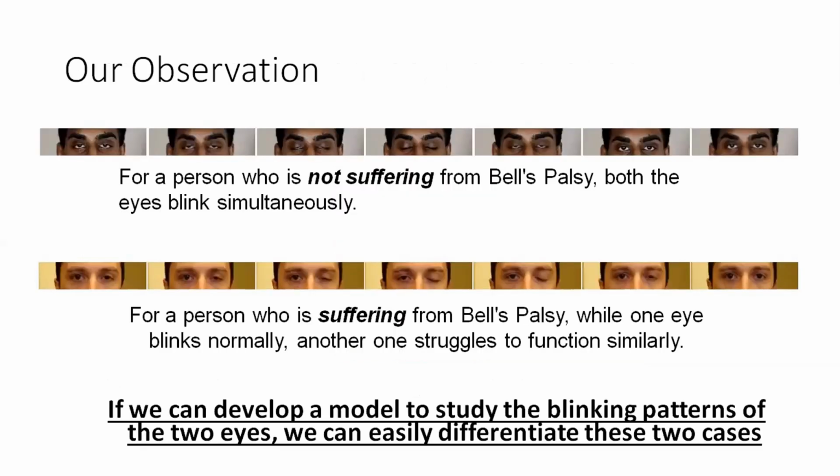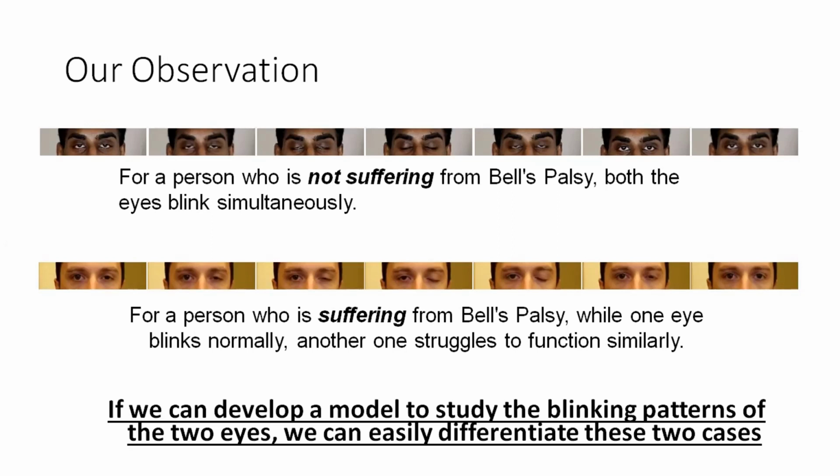We observe that for a person who is not suffering from Bell's palsy, both the eyes blink simultaneously. Means there is a similarity in the blinking pattern of the two eyes. However, for a person who is suffering from Bell's palsy, while one eye blinks normally, another one struggles to function similarly, which means there is a difference between the blinking pattern of the two eyes.